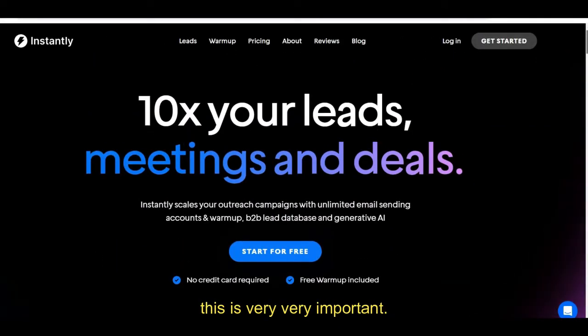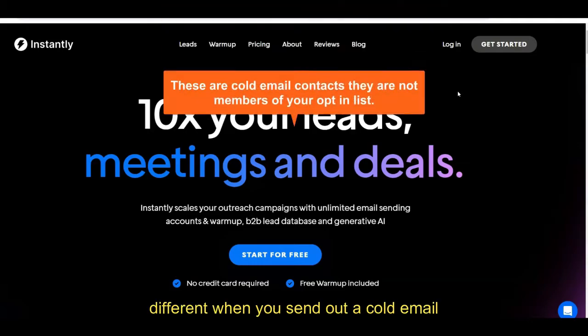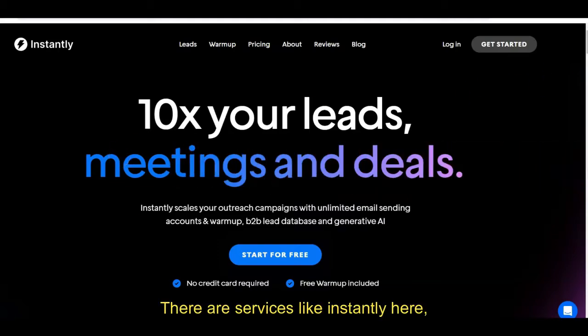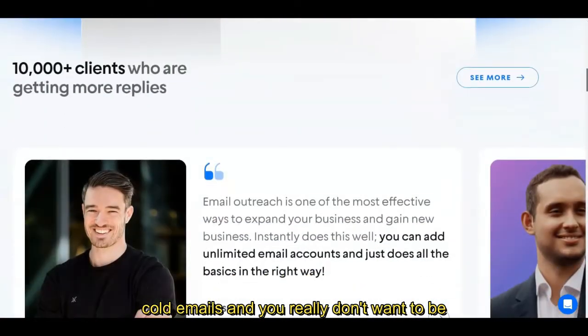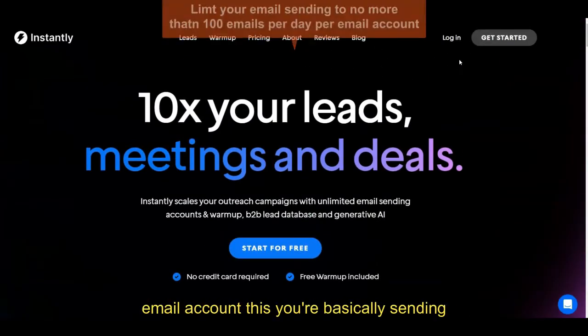And this is very, very, very important. Now, there's a million ways to send out emails. You could have an email PHP script on your own server. There's tons of autoresponder services where you just send out lots of emails, but you got to be careful. This is a cold email, and it's different when you send out a cold email. First of all, there are services like Instantly here, which is specifically geared for sending cold emails. And you really don't want to be sending out more than 100 emails per email account.